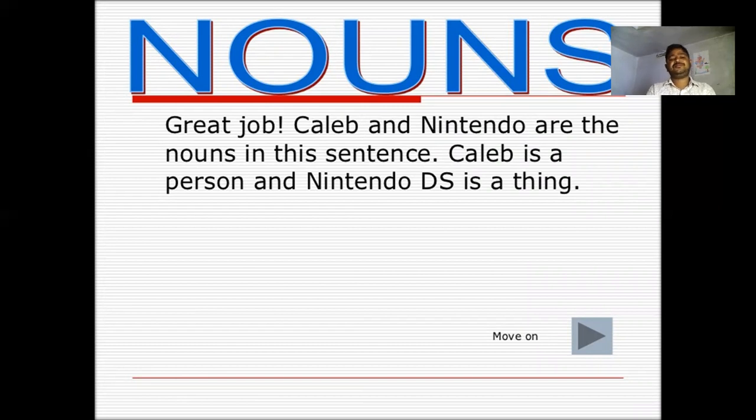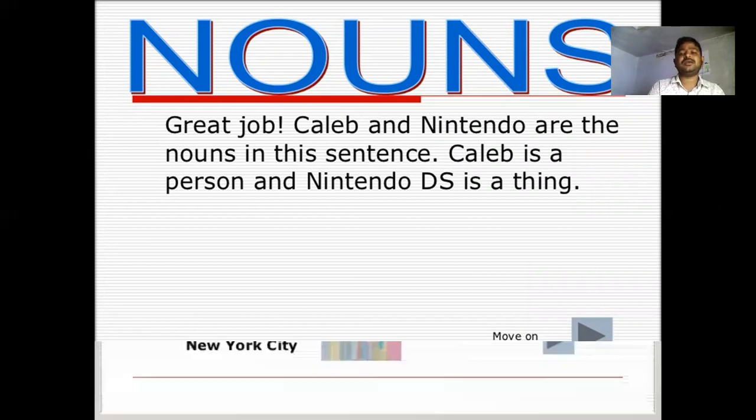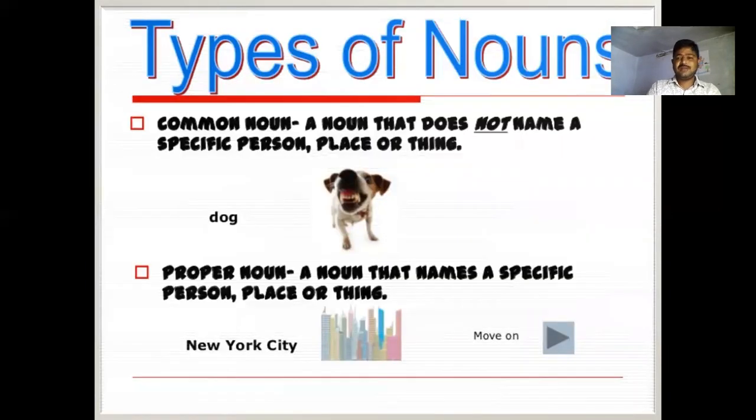Caleb is a person and Nintendo DS is a thing. Now look at the types of nouns. Common noun: a common noun does not name a specific person, place or thing. Suppose it represents the name of an animal like dog; it's common, because dog is a name that belongs to the whole community of dogs. So it is intended as a common noun.